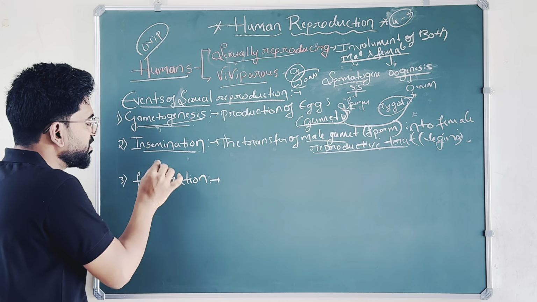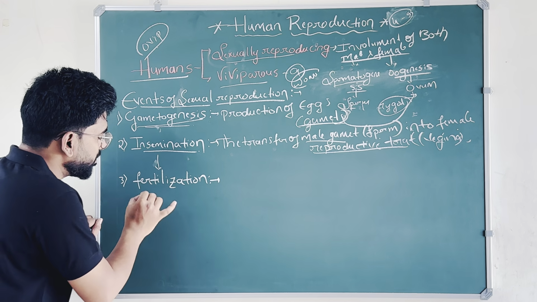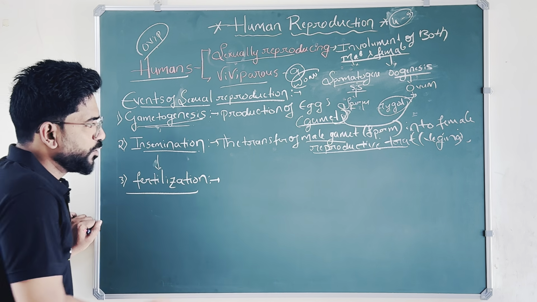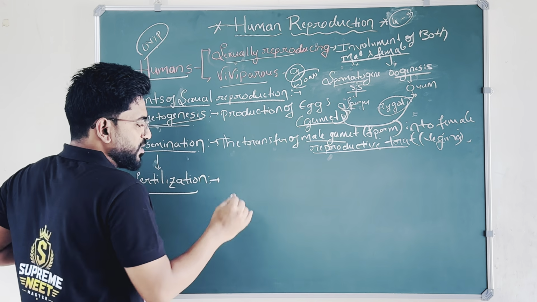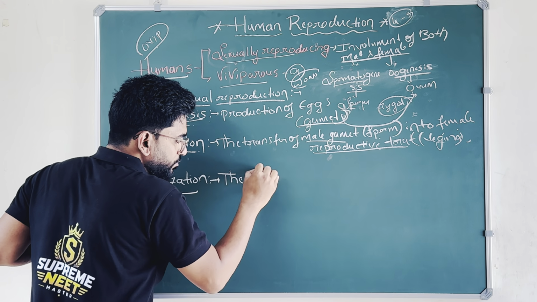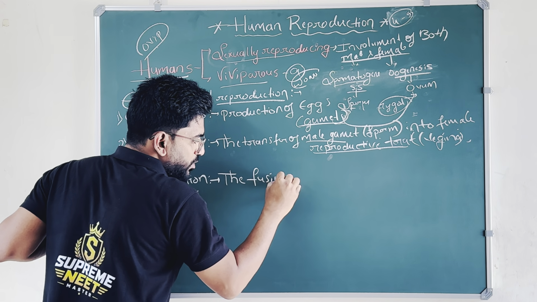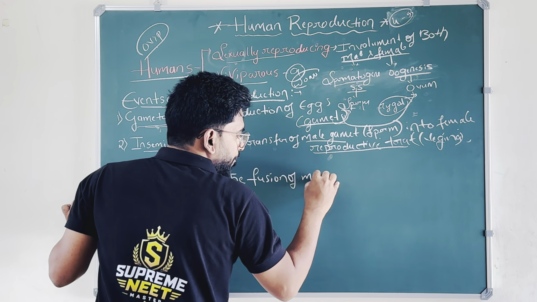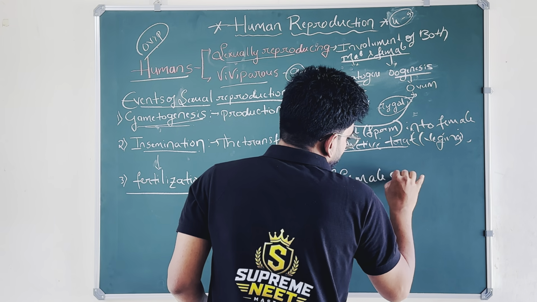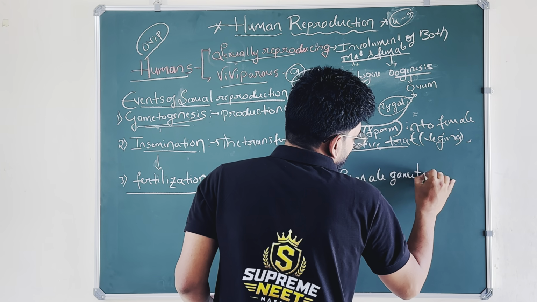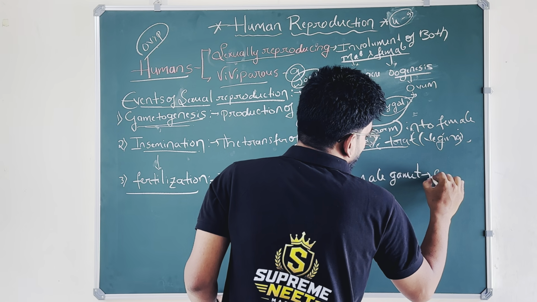Next, after insemination, what events will take place? Fertilization. Now the male gamete is transferred into the vagina, and the next process is called fertilization: the fusion of male and female gamete.